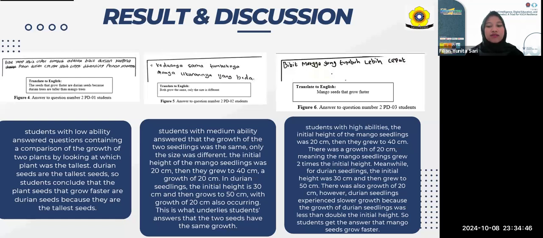Meanwhile, for durian seedlings, the initial height was 30 centimeters and then grew to 50 centimeters. There was also growth of 20 centimeters. However, durian seedlings experience slower growth because the growth of durian seedlings was less than double the initial height. So the student gets the answer that mango seeds grow faster.